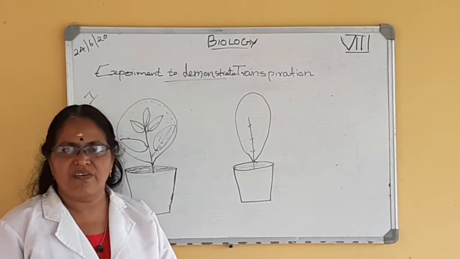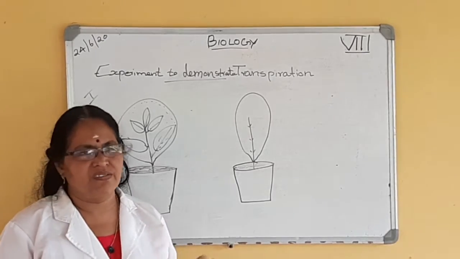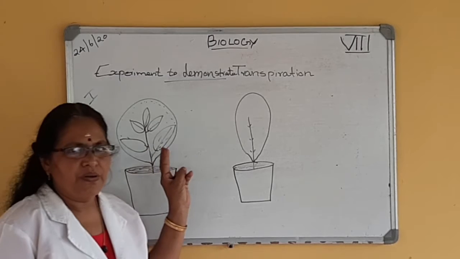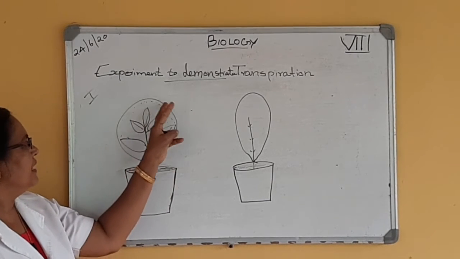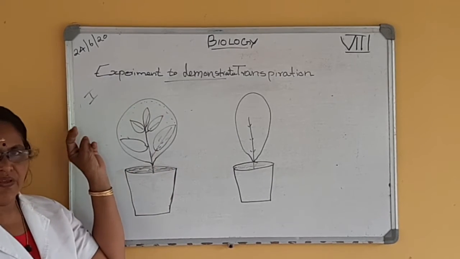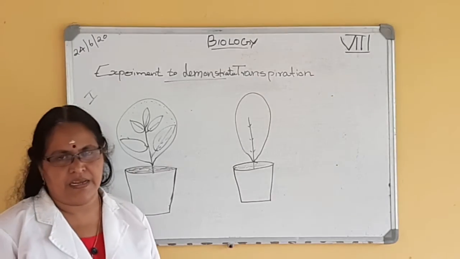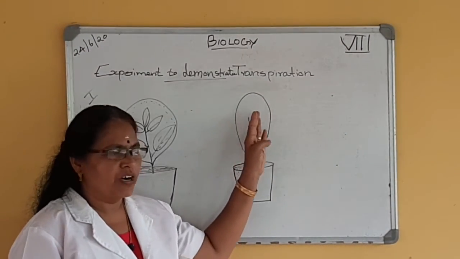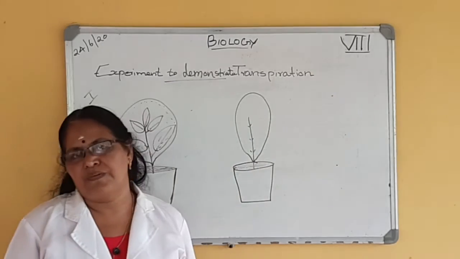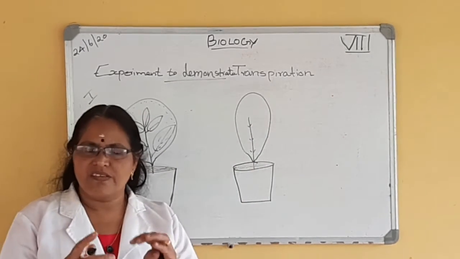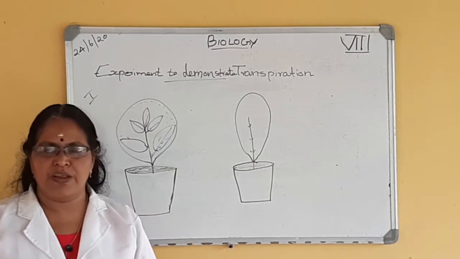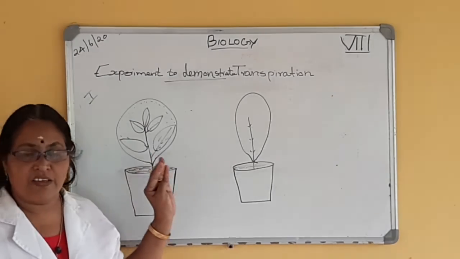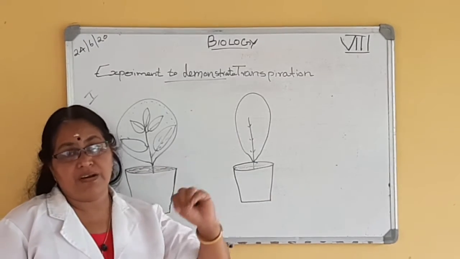After 4 to 6 hours, we can see water drops on the inner surface of the bag in the first experimental setup, and there will be no water vapor or water droplets in the second experimental setup. So this experiment proved that evaporation takes place only from the aerial parts of the plant.